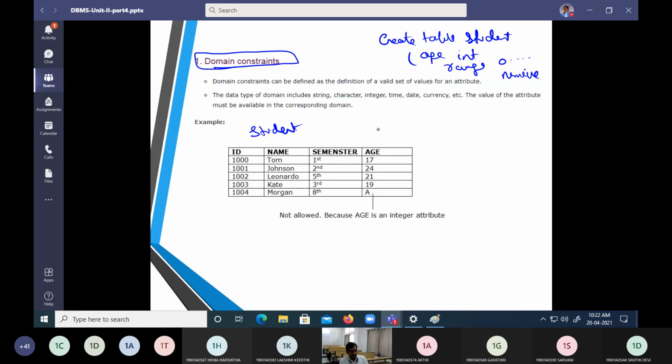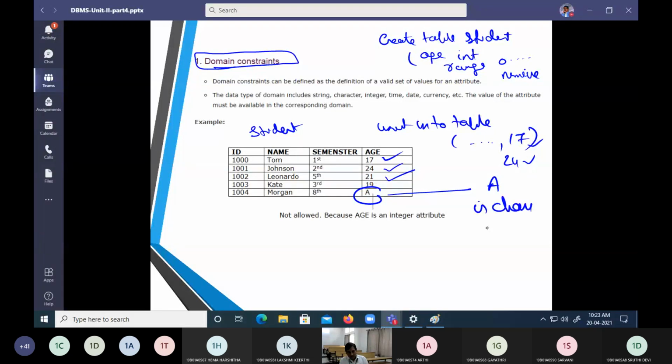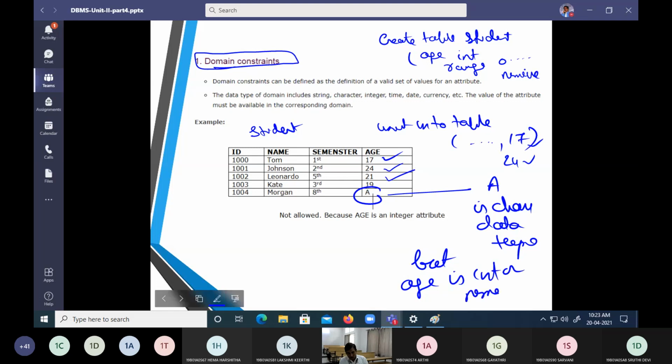Now, I have said insert into table some values, and I have put 17. Now 17 is inserted, 24 is inserted, 21 is inserted. So everything goes well. But now if I give A, which is a character data type, but age is an integer or numeric type, an error comes.